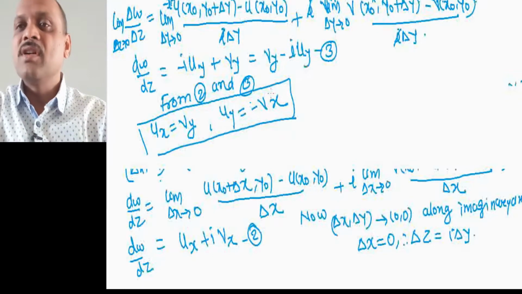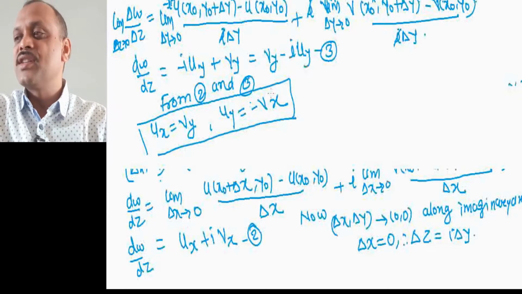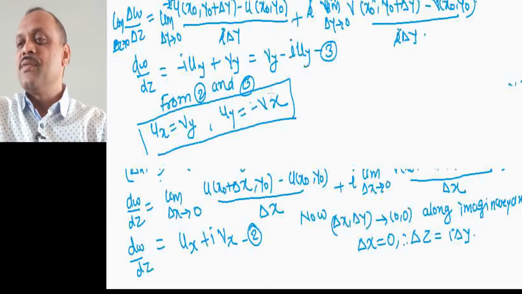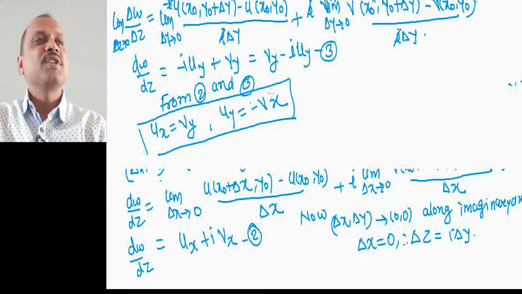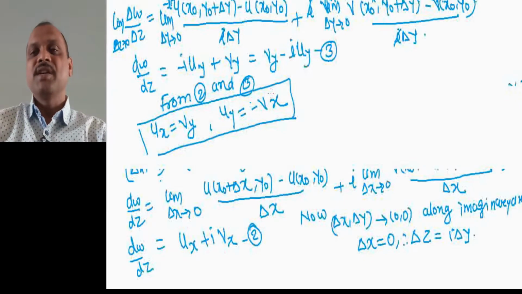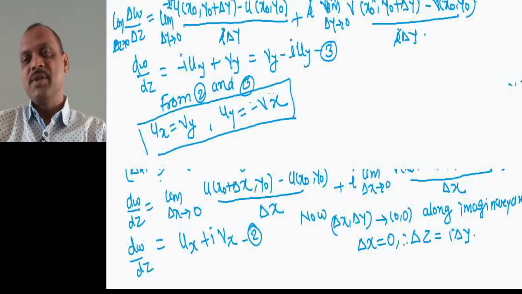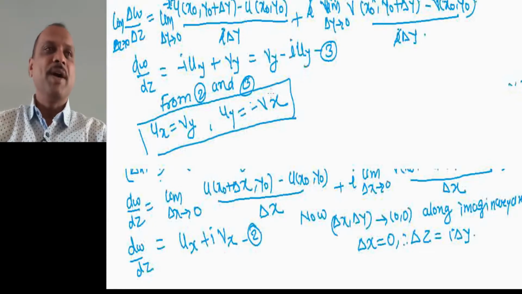Whenever the function is derivable at this point, then we have the Cauchy's equations, ux, that is partial derivative of u with respect to x, equal to partial derivative of v with respect to y.